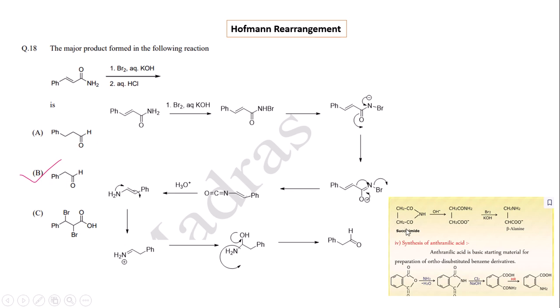Similar problems on the Hofmann rearrangement mainly come from different examinations, such as UG board examinations. Here the succinamide in the presence of bromine and KOH produces beta-alanine as the product via the Hofmann rearrangement. Similarly, phthalic anhydride in the presence of ammonia produces phthalimide, and after the Hofmann rearrangement it produces anthranilic acid.